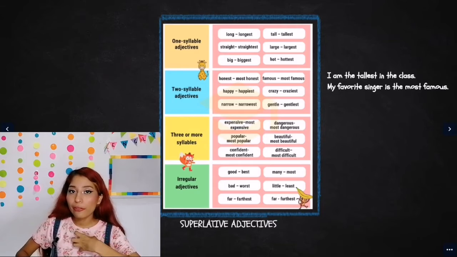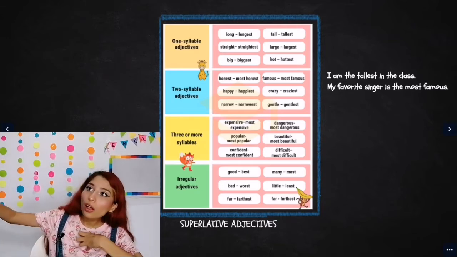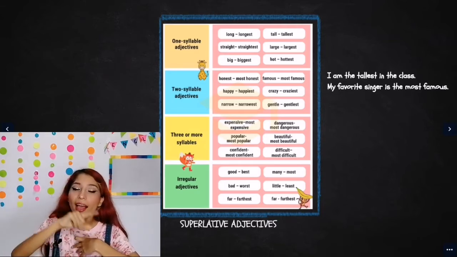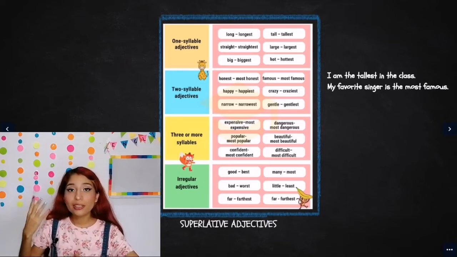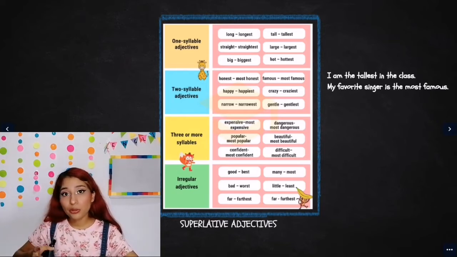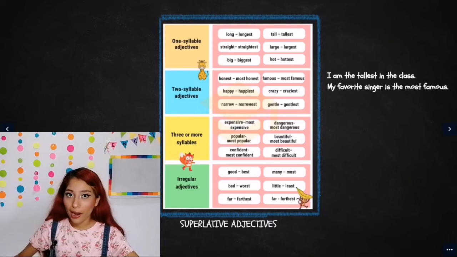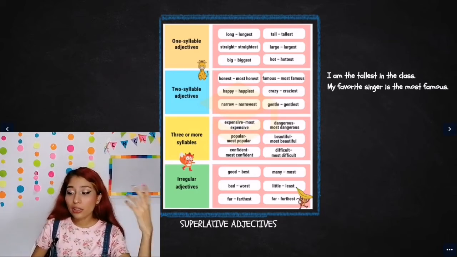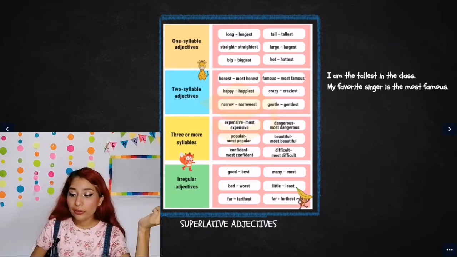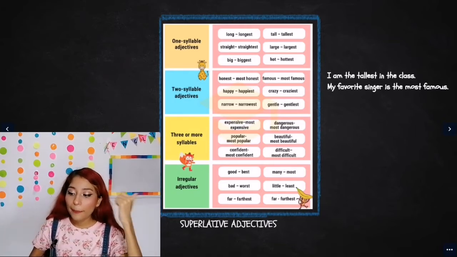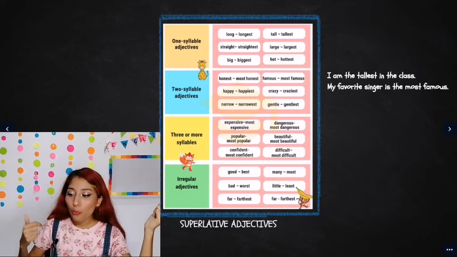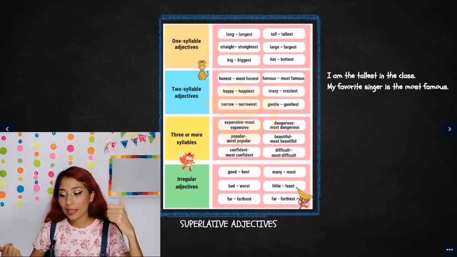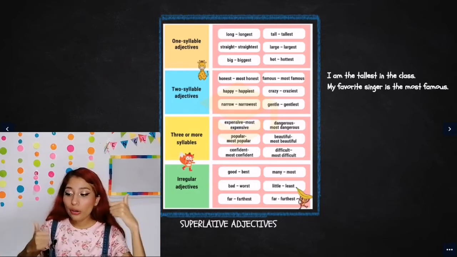I'm comparing my favorite singer with all the singers around the world. So that's the reason why this is a superlative, not a comparative. Okay? And we also have the irregular adjectives: good, best; many, most; bad, worst; little, least; far, farthest or furthest.